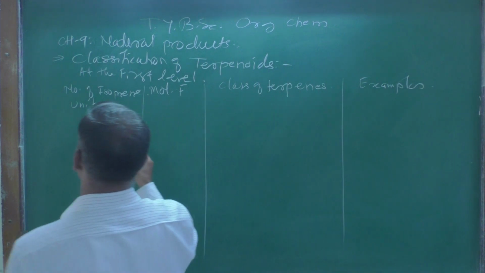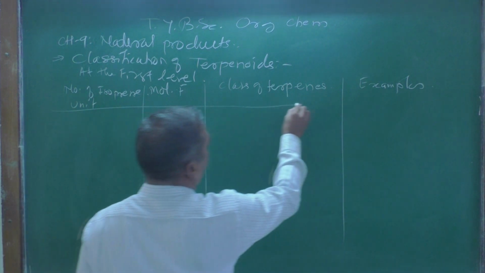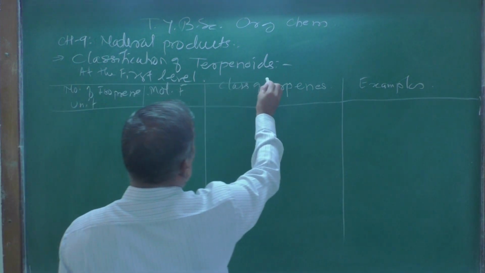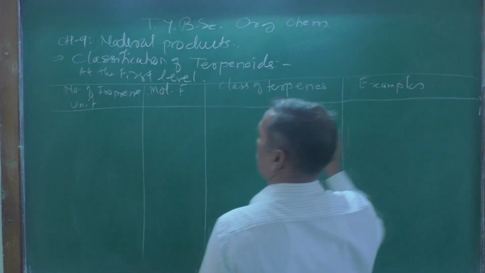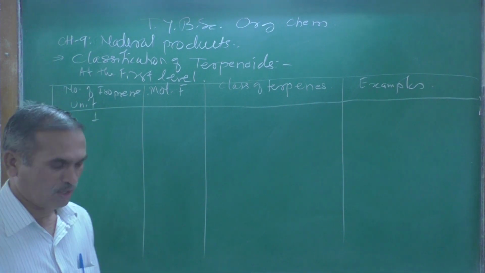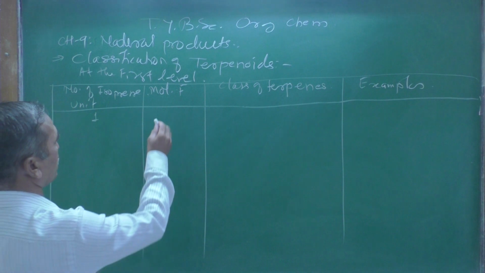So in this way we can classify, and it is one of the important classifications on the basis of isoprene unit.